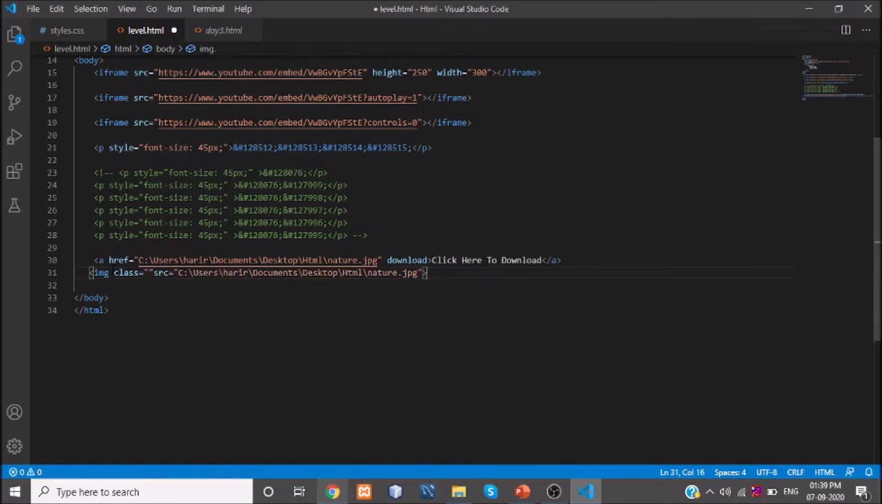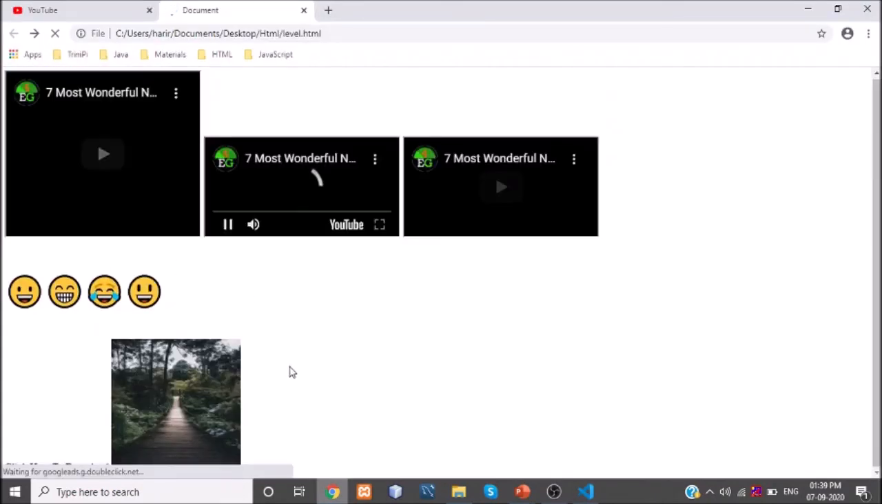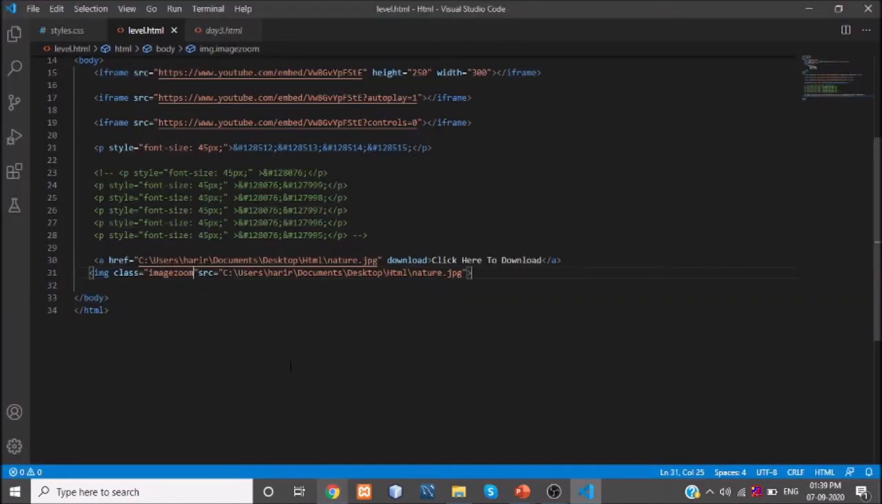What is the class name there? Image zoom. Okay, let's see. See, it gives you the 200 height and width of the image. Okay, so this is okay.